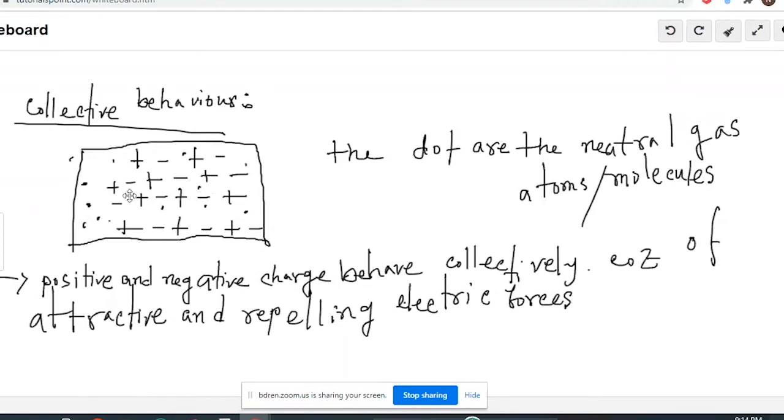In the plasma state, all the particles behave collectively. One change can be felt throughout the whole thing. That is what collective behavior means in the plasma state.